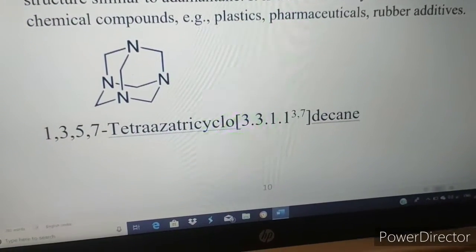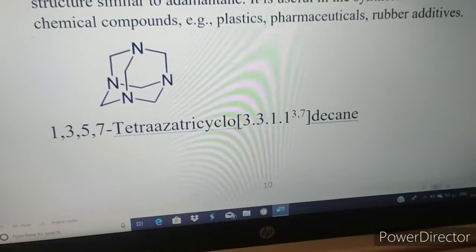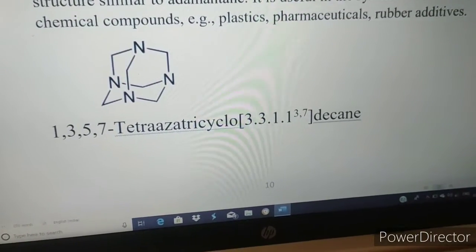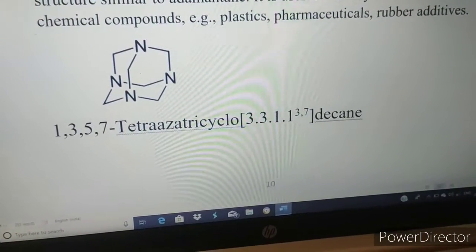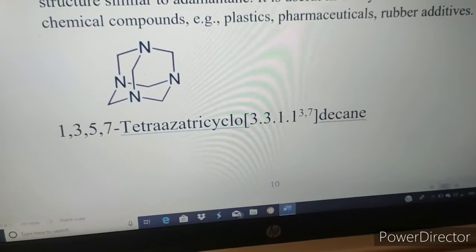This is the structure, and this is the IUPAC name of this drug: 1,3,5,7-tetraazatricyclo[3.3.1.1]decane.